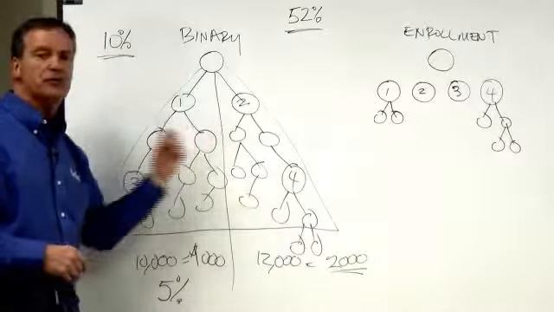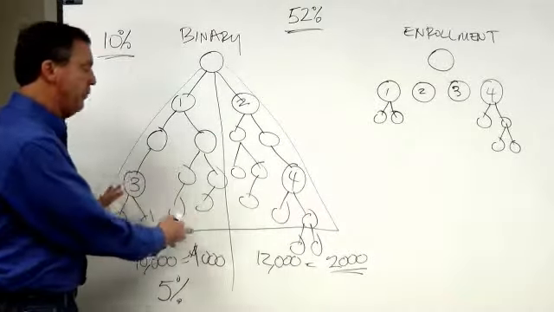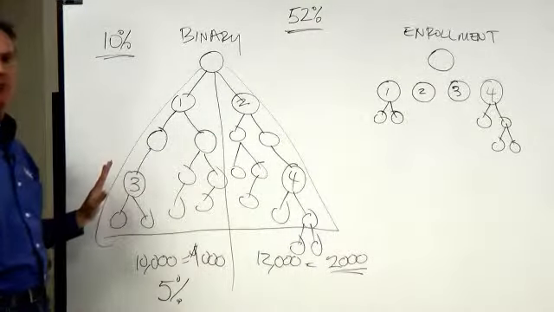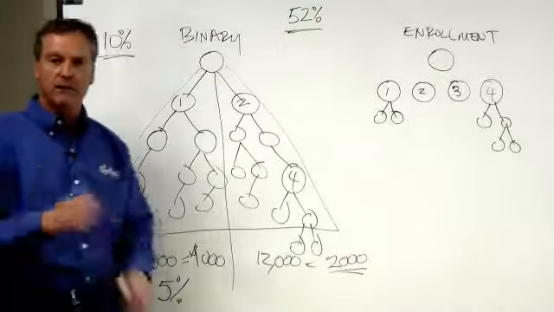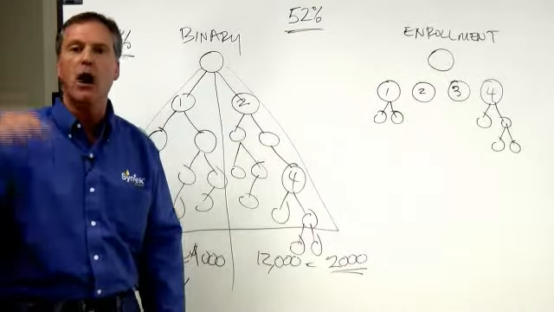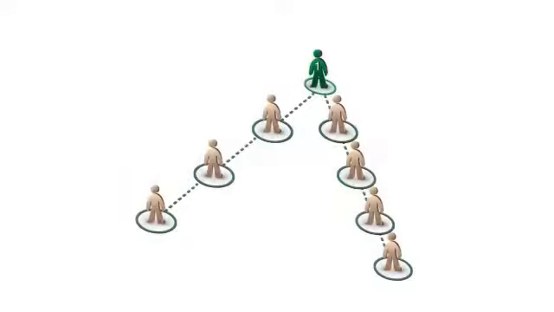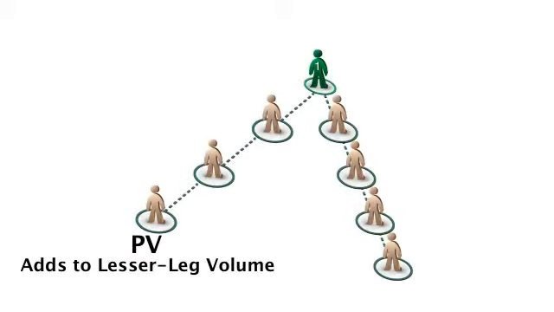And of course, it could switch. The next month, if you have a lot of growth on this side, this could become the stronger leg. Whatever it is, the balance that's unpaid will always roll over to the next month. Also, your personal volume always swings to the lesser leg. At the end of the month, whichever leg is the lesser leg, your personal volume swings to that leg and gets credit in that lesser leg volume, and you get paid on your personal volume.